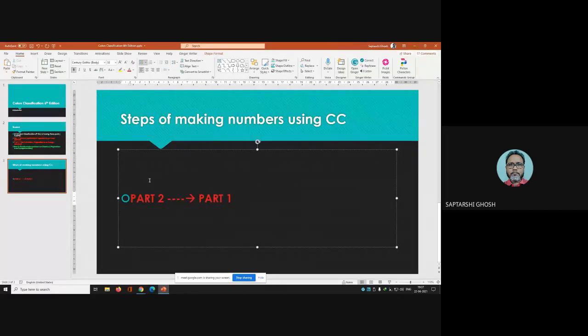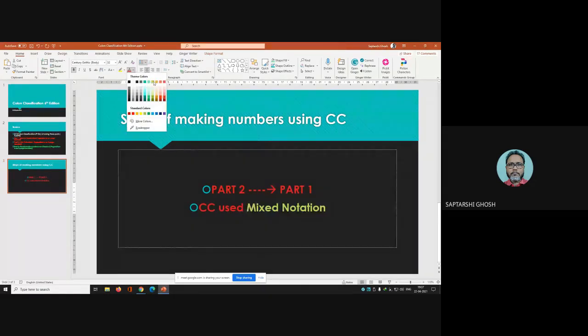Now part 1 and part 2. So now the important thing again. So this is part 1 and part 2. Let me make it like that. So now in CC, colon classification used mixed notation.